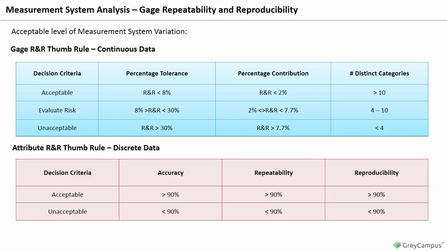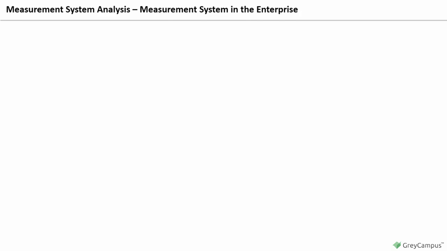For discrete data, the measurement system is acceptable if accuracy is greater than 90%, repeatability is greater than 90%, and reproducibility is also greater than 90%. The measurement system is unacceptable if accuracy is less than 90%, repeatability is less than 90%, and reproducibility is also less than 90%. Measurement system in the enterprise.